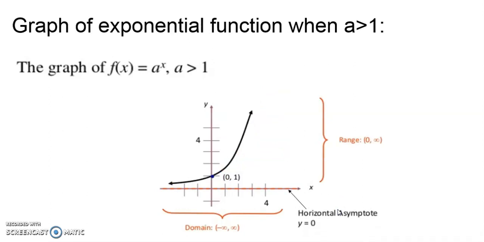The next thing is it has a horizontal asymptote at y equals 0. Now what is a horizontal asymptote? Horizontal asymptotes are horizontal lines the graph approaches. You can see that the graph is approaching this axis, the x-axis, so we can say that it has a horizontal asymptote. The horizontal asymptote is the x-axis, so y will be equal to 0 here.